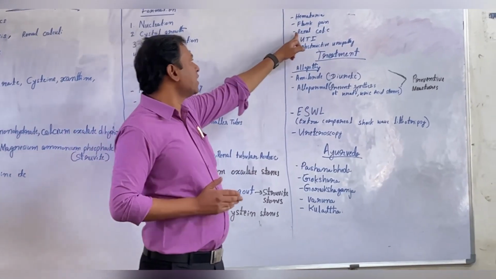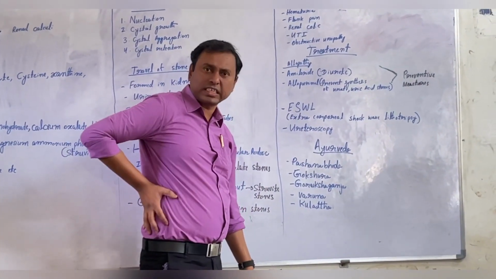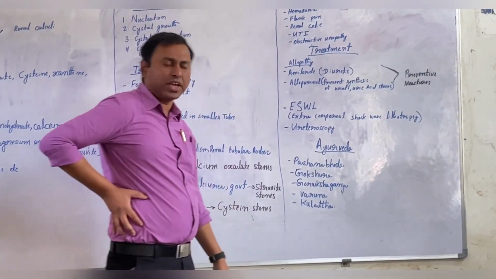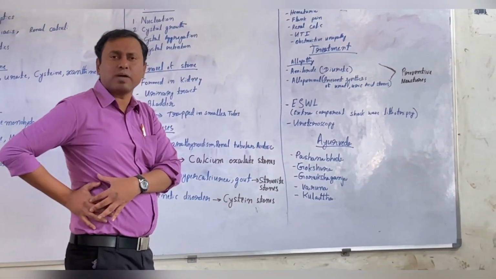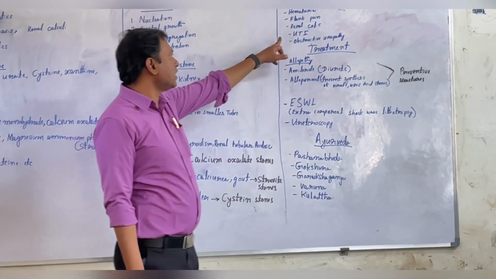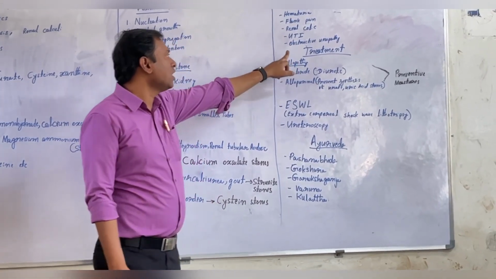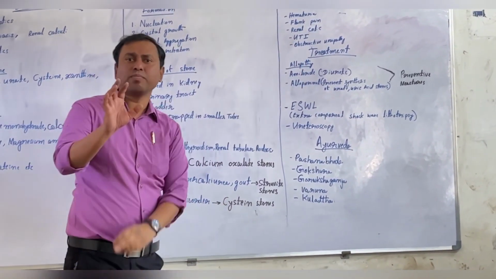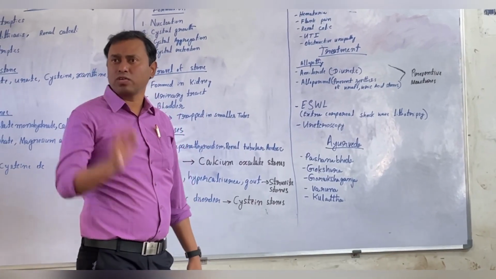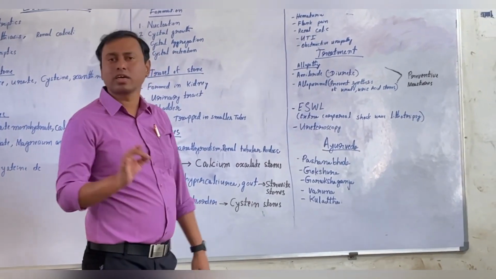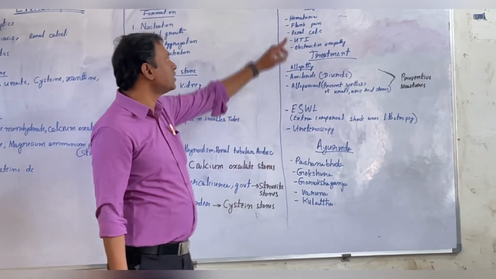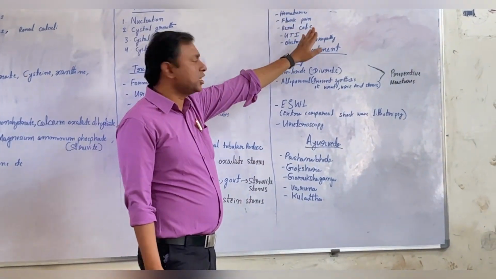Other than that, renal calculi cause colic in the kidney region, where the patient complains of very severe pain. And other than that, continuous urinary tract infection, UTI, and obstructive urinary symptoms. The patient complains that the urine is not coming or is coming very little. These are the complaints they tell. These are the signs and symptoms of kidney stones.